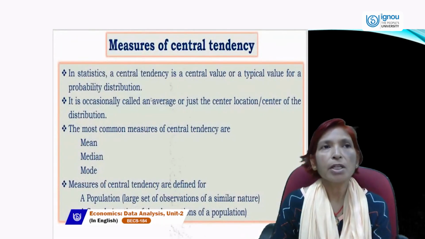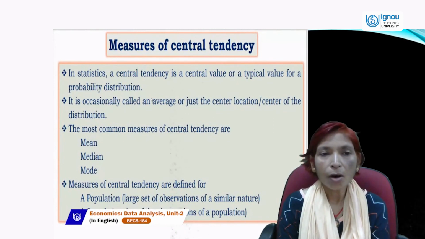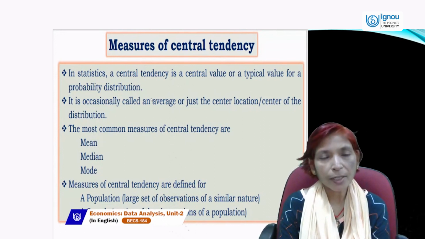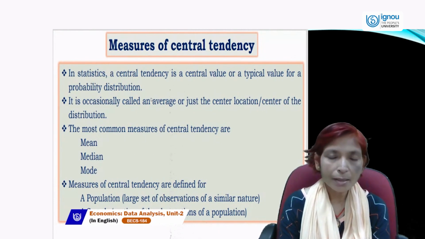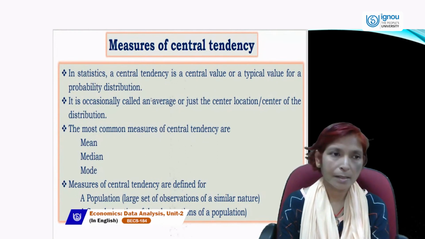Next is measures of central tendency. These are all included in descriptive statistics. Now here we are discussing descriptive statistics, and all these things like measures of central tendency, measures of dispersion, skewness, kurtosis, all things are part of descriptive statistics.